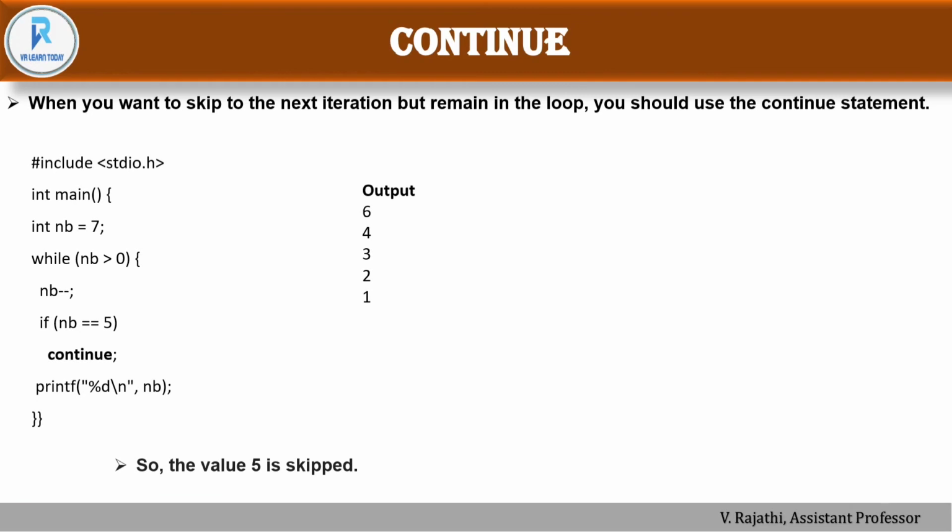It will not come out of the loop. Break only does that process. Okay. When the compiler meets the break, it will exit the loop. Okay. When a compiler meets the continue, it will skip the particular line, and after that it will remain in the loop. That is the only difference between break and continue.